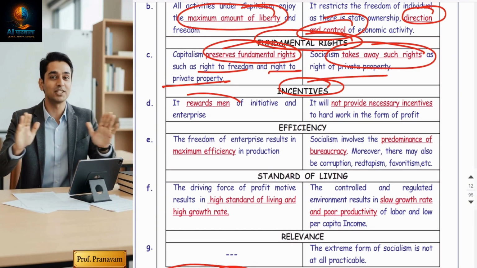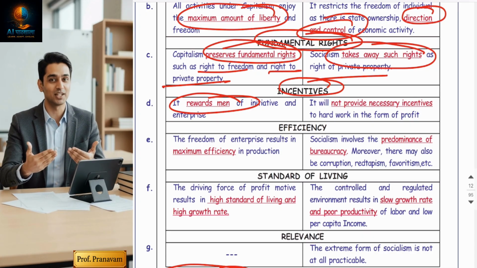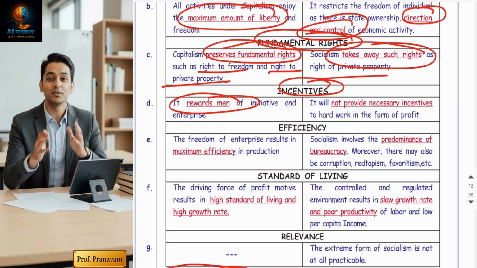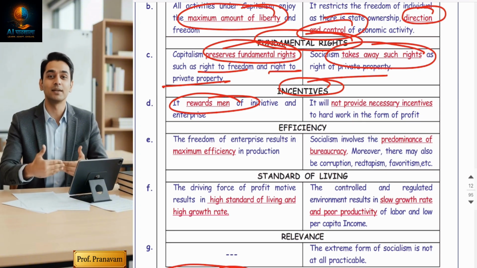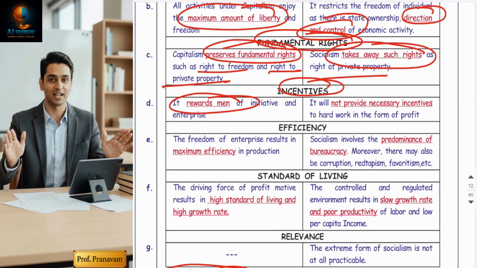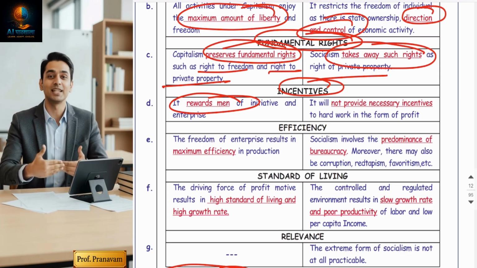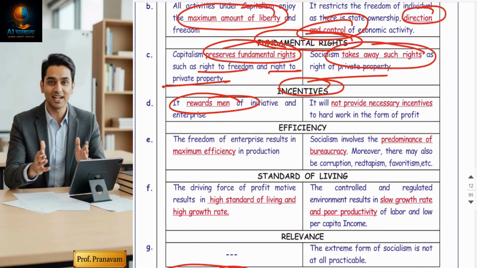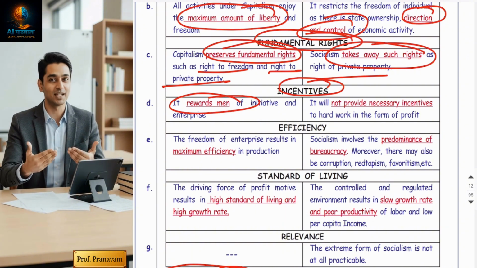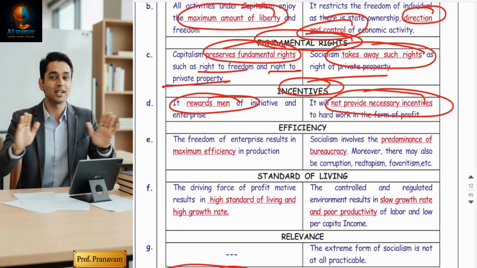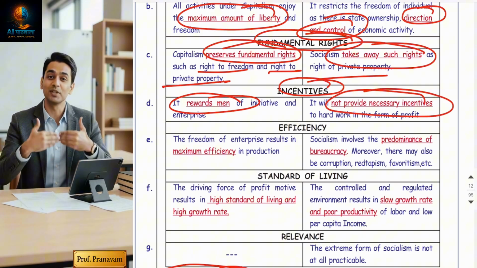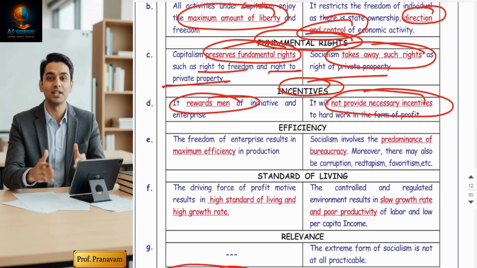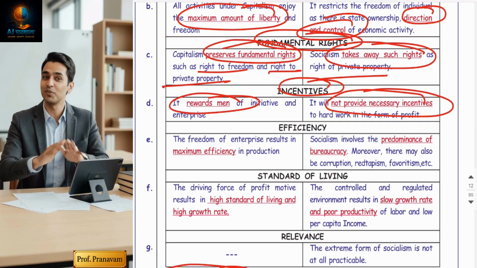Incentives. Guys, in capitalist economy, this is the major advantage. They always reward the deserving people. That's why inequality is there, right? Yes, in an organization, if you are a high performer, they're going to increase your salary to motivate you to increase your productivity. But such rewards are not there in the government department. That's why government departments are very slow, unproductive, because they have no motivation. Whether they perform or they don't perform, the rewards are the same.